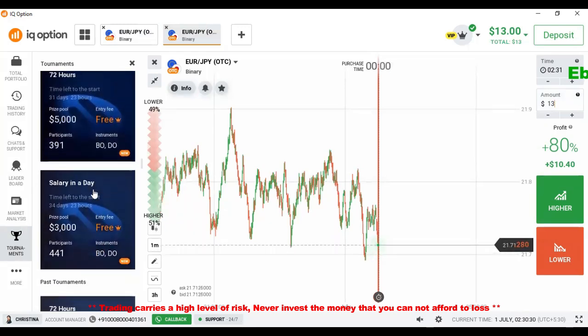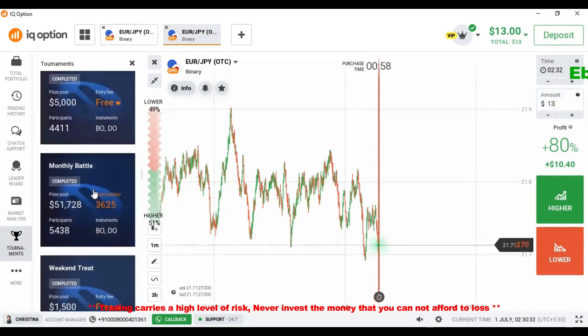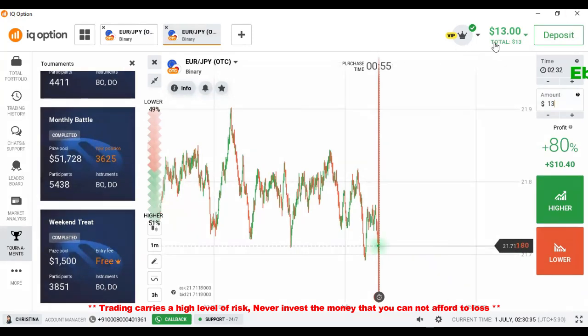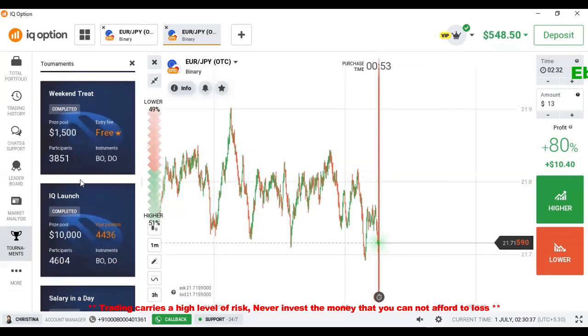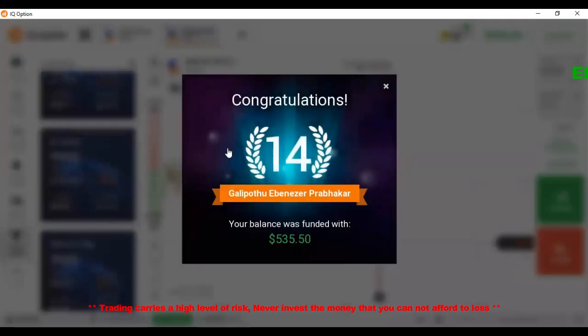And here you can see my account. I have 13 USD. My account is created now, and I got 14th position. My balance was funded with 335 USD. This is my result today in the tournament, and you no need to place your trade again if you are satisfied with your position.